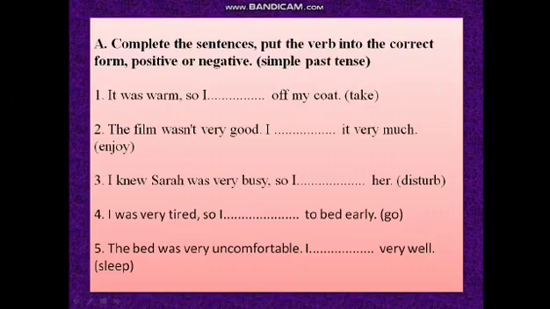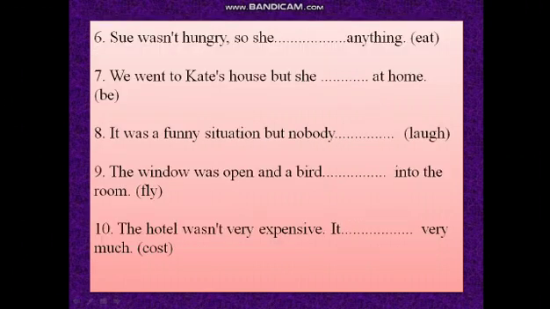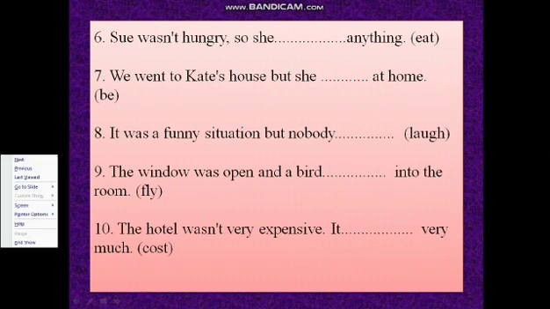Now this is an exercise for you. Complete the sentence, put the verb into correct form, positive or negative. आप देखो कि कौन सा सेंटेंस आप पॉजिटिव में बना सकते हो, कौन सा नेगेटिव में बना सकते हो. जो पहले से ही पॉजिटिव में है उसको थोड़ा सा चेक करके go through it, and if you have any problem, drop me a message on my WhatsApp number. I will clear your queries कि आपको नेगेटिव पॉजिटिव बनाना आना चाहिए.